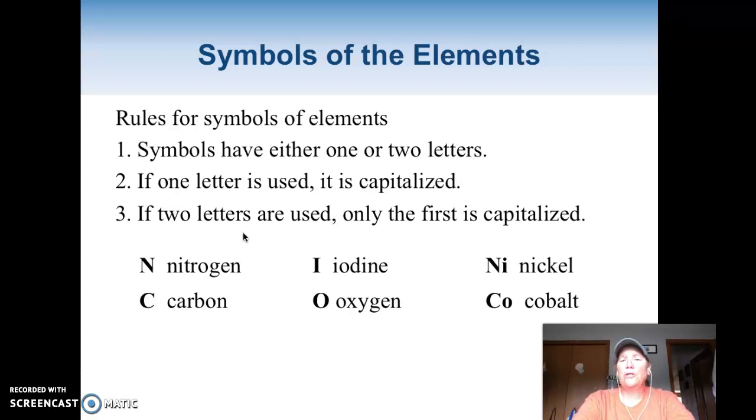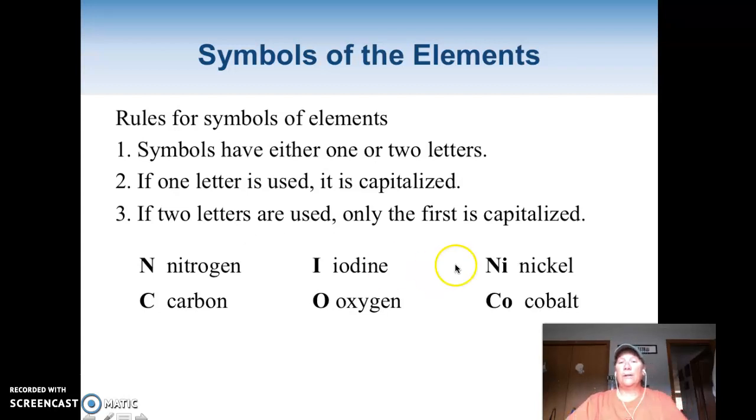Okay. Now, when you're using the symbols, some of them make such perfect, easy sense. Okay. So nitrogen is N, oxygen is O, carbon is C. Those are great, easy, one letter. But obviously, we can't just use one letter for all of them because we only have 26 letters and we have 118 elements. So a lot of them have 2 letters. And the thing to remember when you're writing the symbols, it's really important that you write the first one as a capital and the second one small.